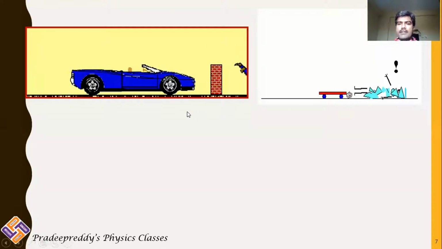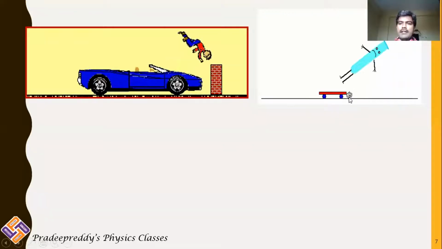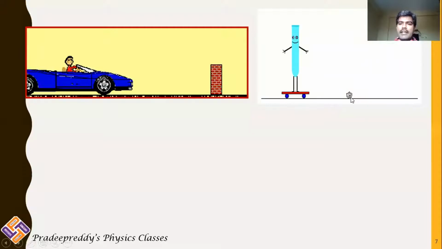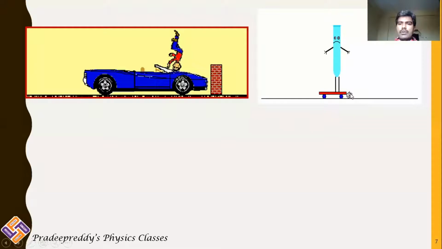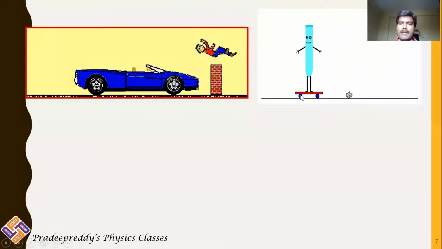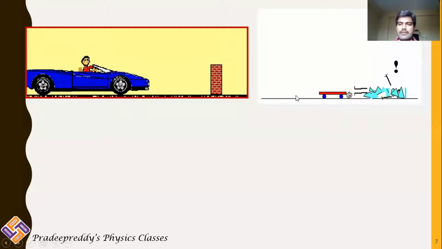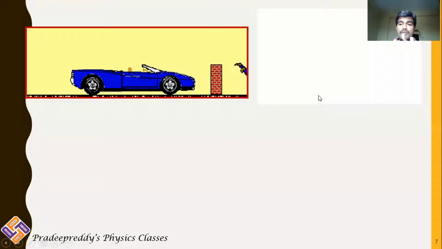Likewise, in the second figure, there is a roller, and upon that roller there is a smiley, and that roller is coming over and hits a stone. As this stone is not movable, when the roller comes over and hits this stone, the roller comes to rest, but the smiley does not come to rest.